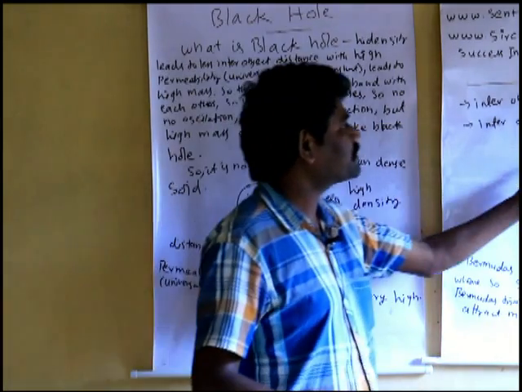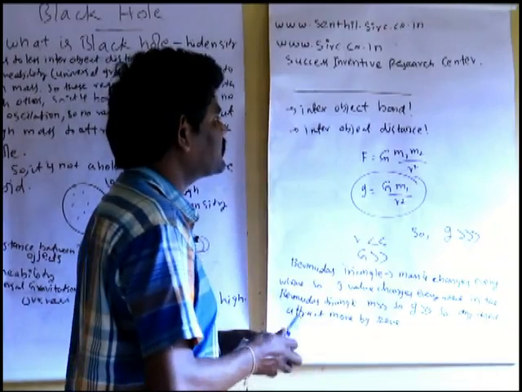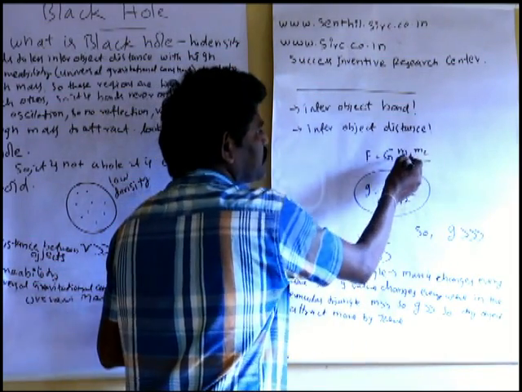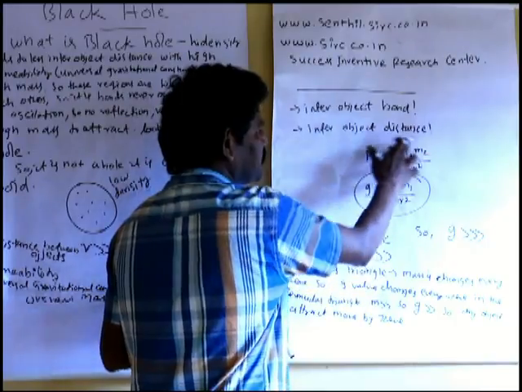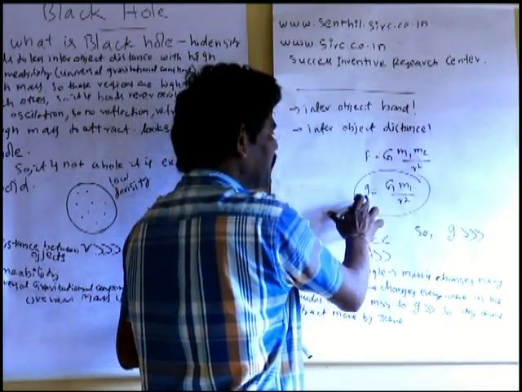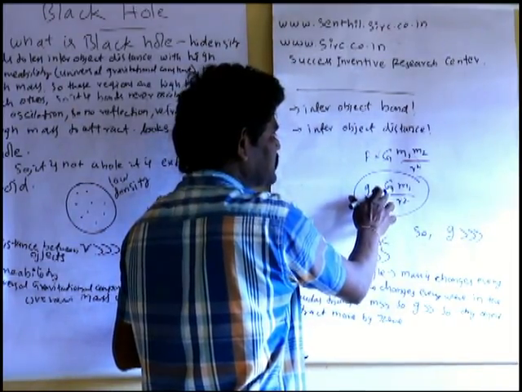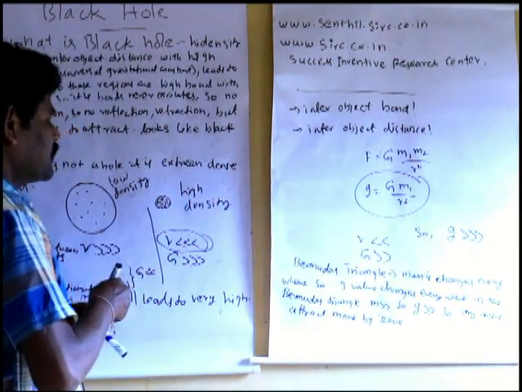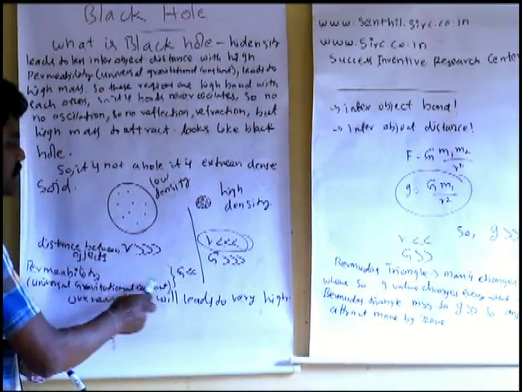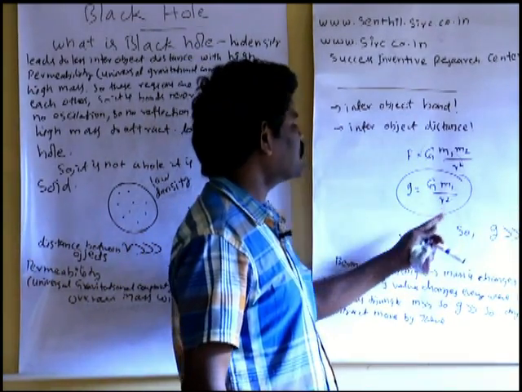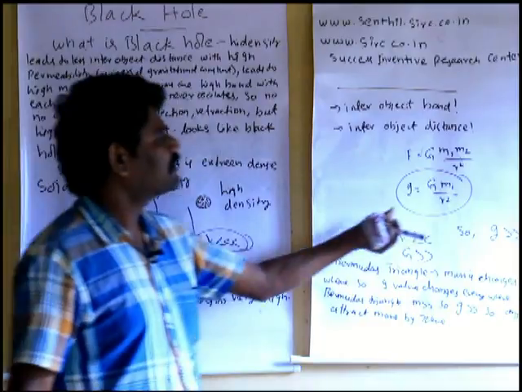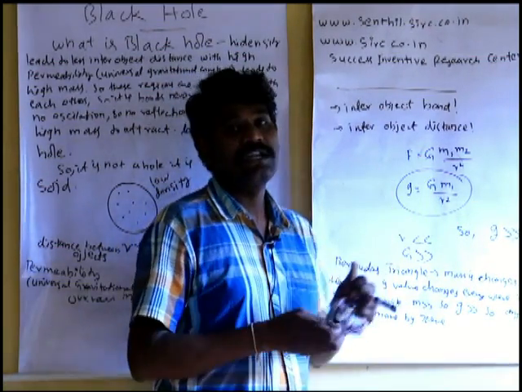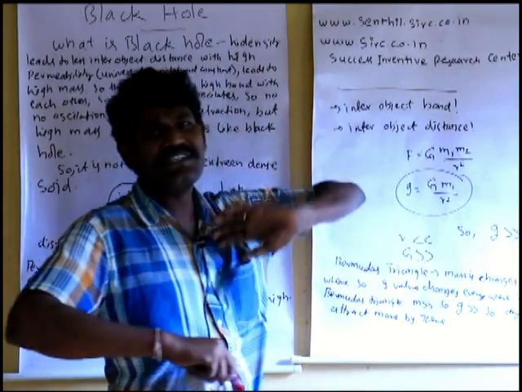When we take the gravitation of this black hole with respect to another object, the gravitation equals capital G, the universal gravitational constant, times m1 mass over R squared, the distance between the two. Here the G value is extremely high, the inter-object distance is extremely less, and overall the masses are raised, so the gravitation value is extremely high.